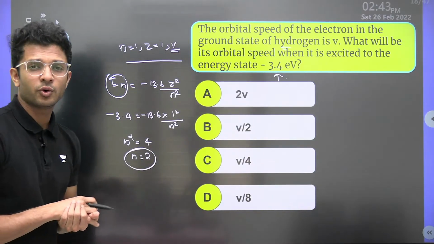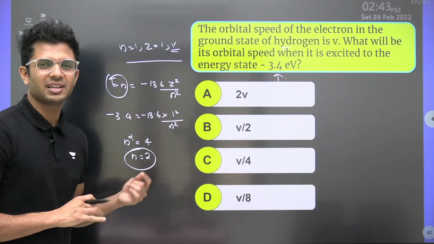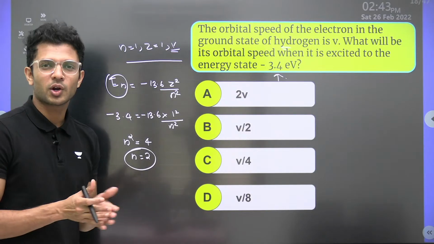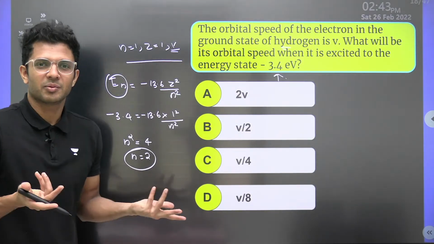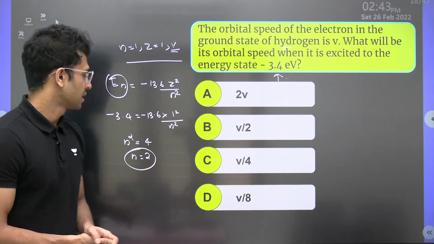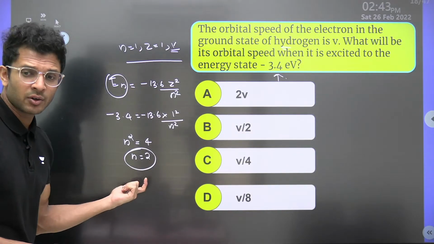Sir, n square equal to 4, n equal to plus or minus 2. Minus 2, does it have any relevance here? No, because n actually corresponds to the orbital number. Minus 2 orbital number doesn't even exist. So we go for the plus 2 value. Okay, fine. N equal to 2, we got it.